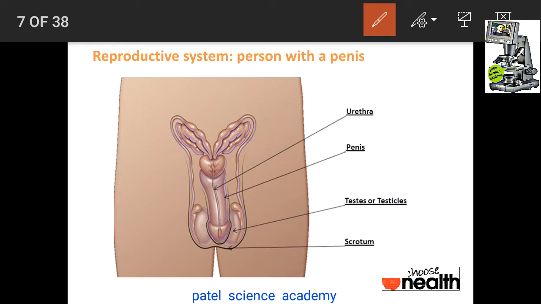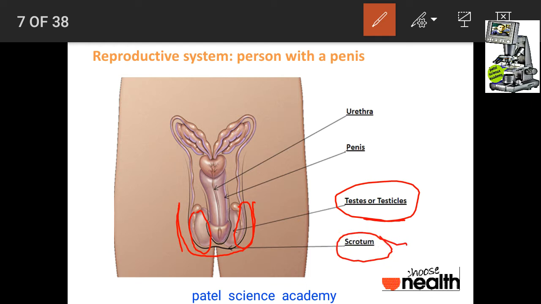So dear students, in this male reproductive system you can observe the testes, this side and this side. Both testes are covered and protected in a skin, and that skin is called the scrotum. In that skin there are two gonads called testes, the male reproductive primary gonads, and both testes open into this long tube.